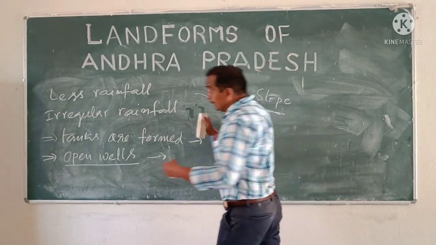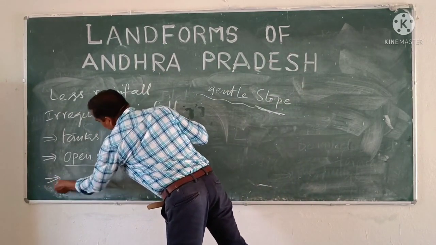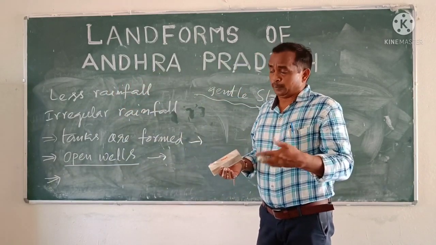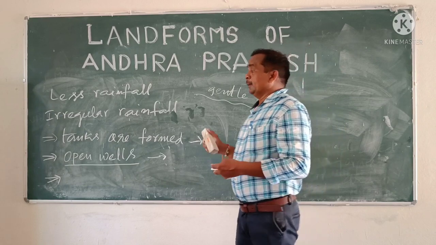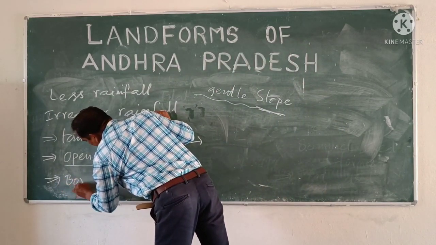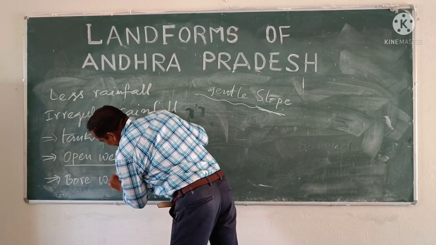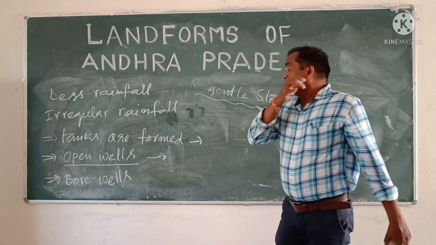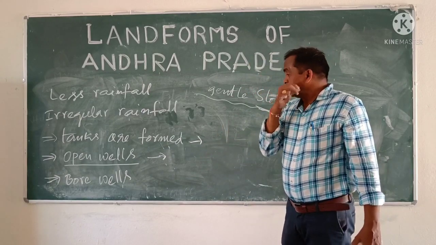Next, in recent days, the farmers are going to set up borewells in the fields.